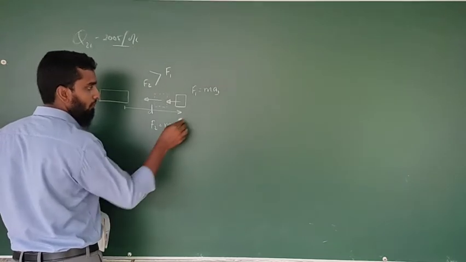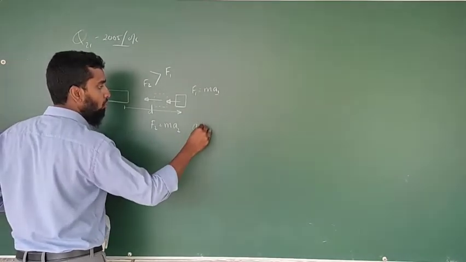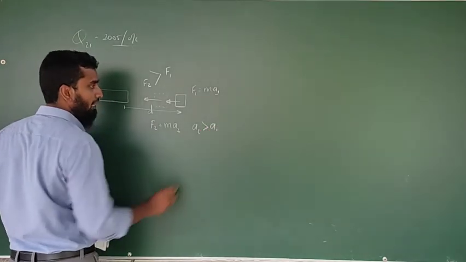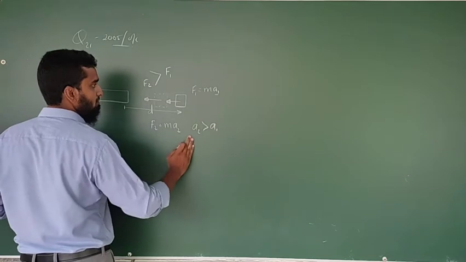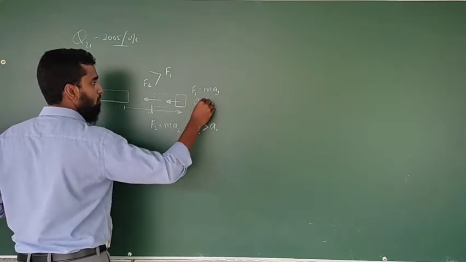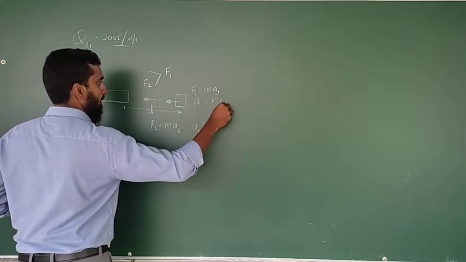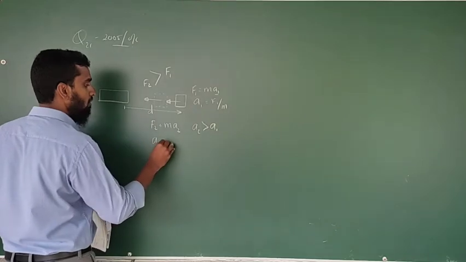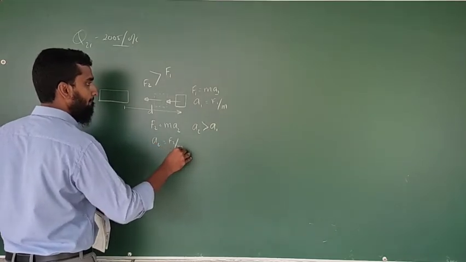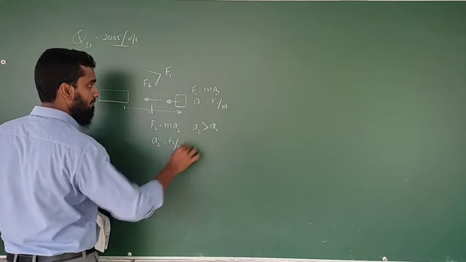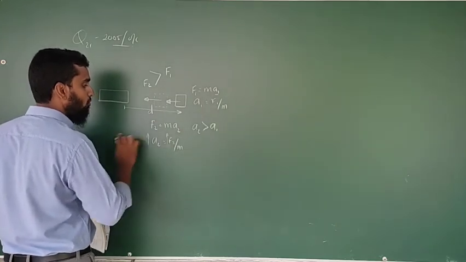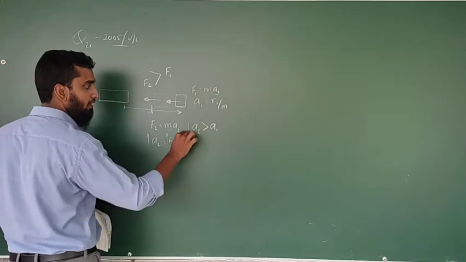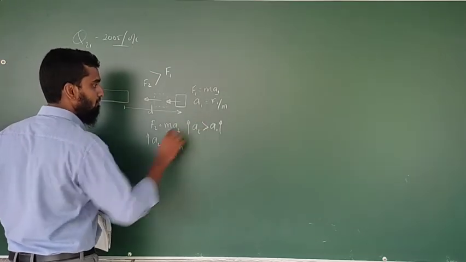Then a2 is more than a1, because a1 = F1/m and a2 = F2/m. For the same m, if F2 is high, then a2 should be high, and a2 is higher than a1.